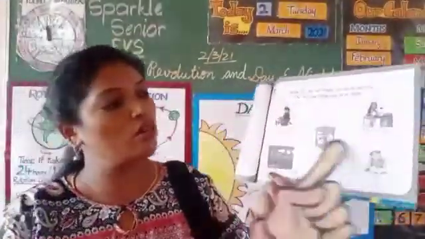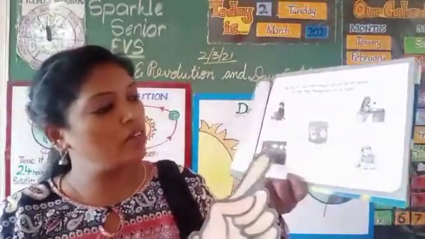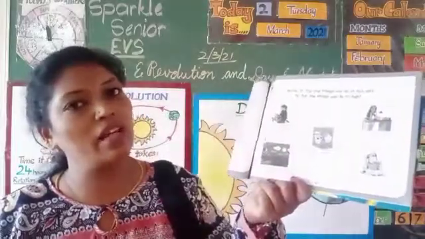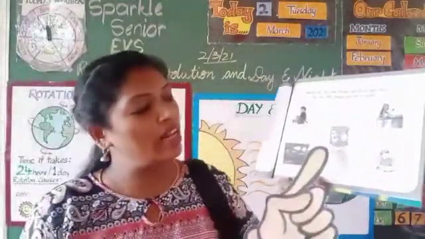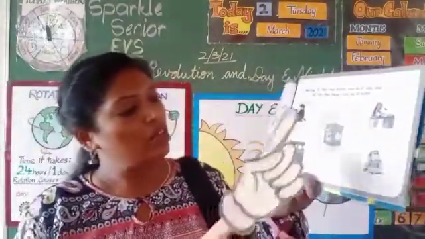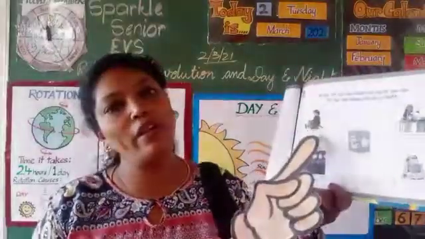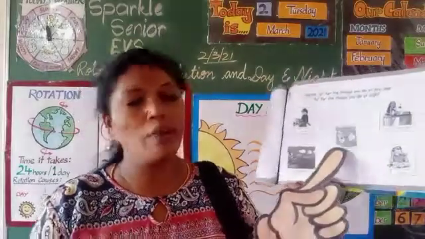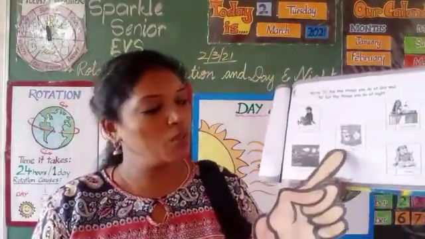Okay, there are some pictures and what we have to do is write D if the activity is being done in the day, right? We have to write N if the activity is done during the night. So first one is playing. When do we play? We play during daytime. So write here D. Next, sleeping. When do we sleep? During night time.